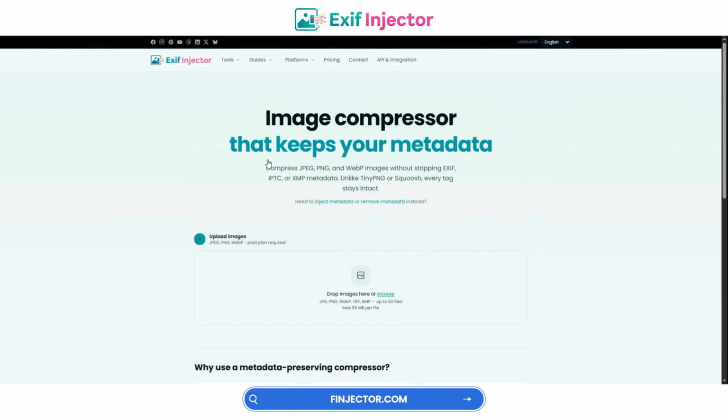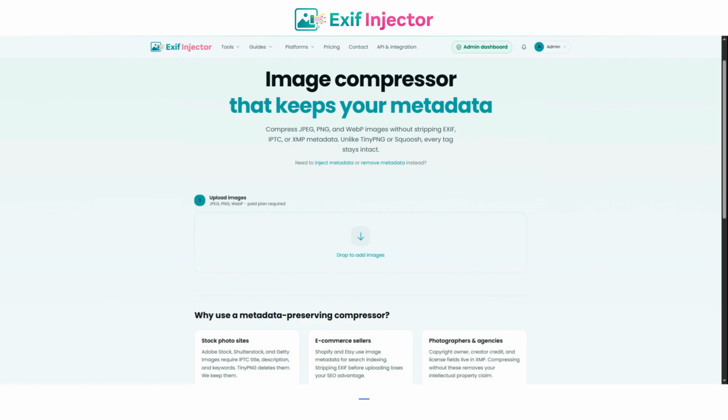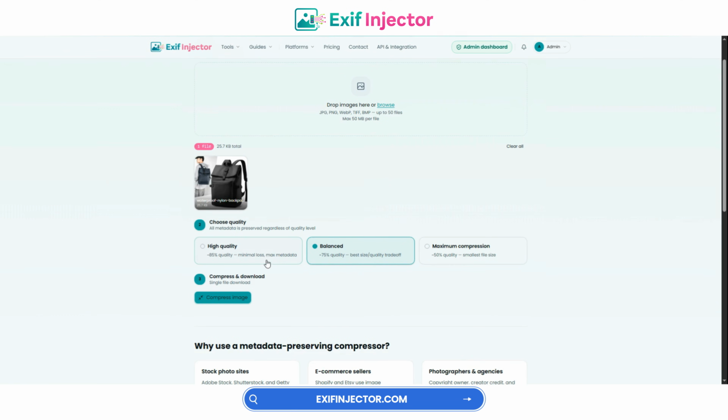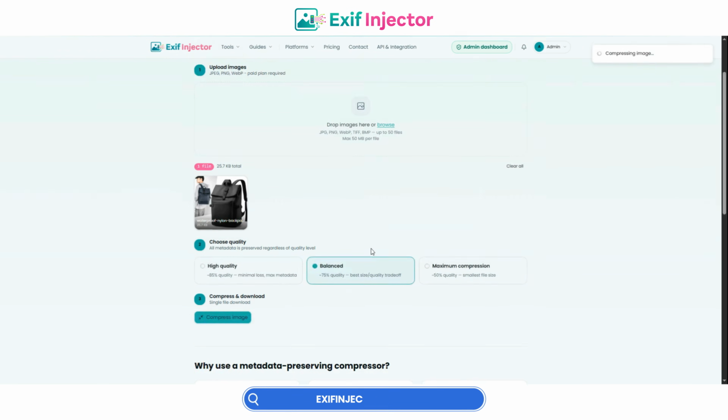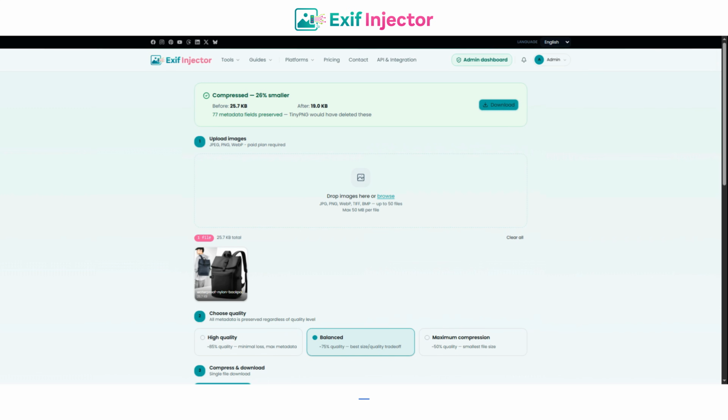First, open the ExifInjector compressor tool. Click Browse or simply drag and drop your image into the upload area. After uploading the image, choose your compression settings if needed, then start the compression. The tool will optimize the image size while preserving the existing metadata. Once the compression is finished, download the compressed image.